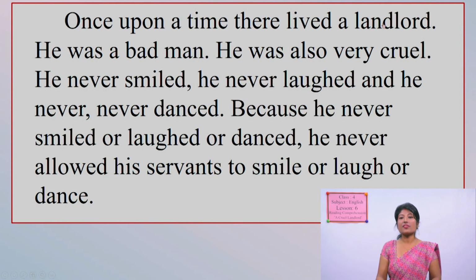Now we are going to read it once again, and all of you please repeat after me. Once upon a time, there lived a landlord. He was a bad man. He was also very cruel. He never smiled, he never laughed, and he never danced. Because he never smiled or laughed or danced, he never allowed his servants to smile or laugh or dance.